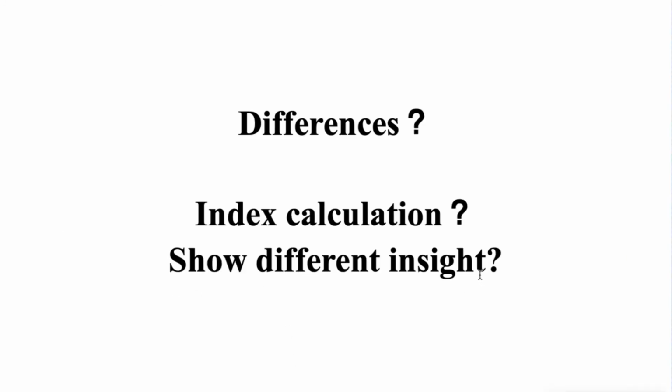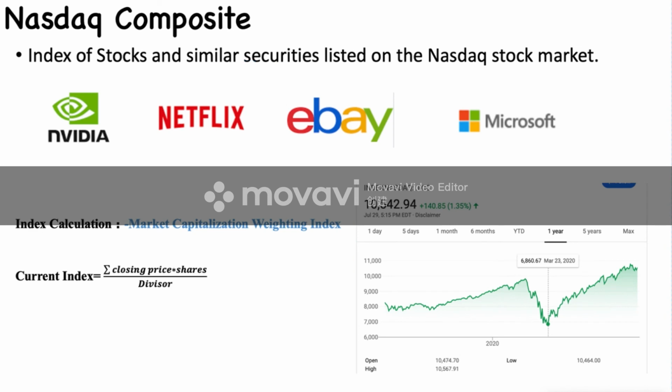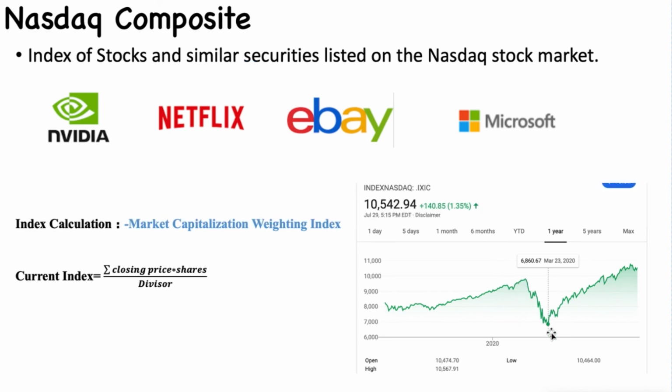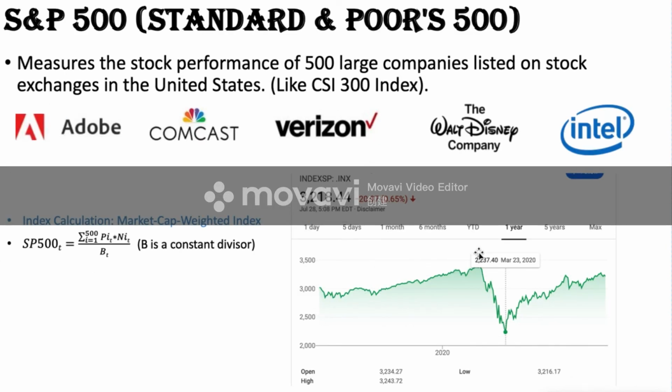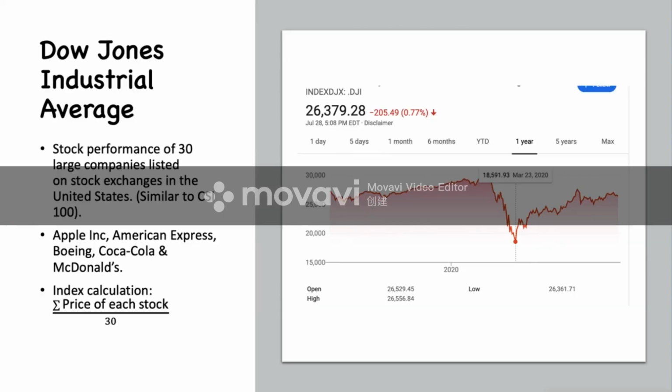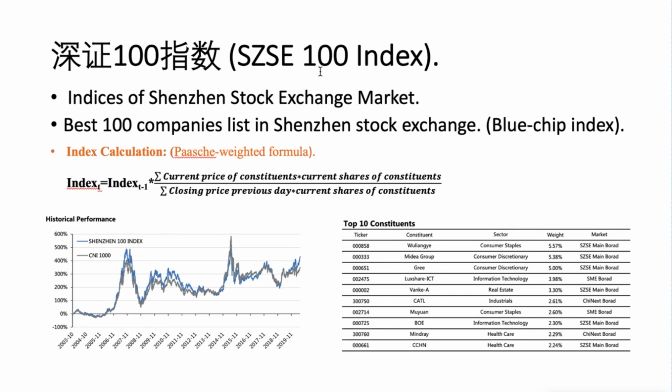Do they show different insight? My answer is no. The only thing I could find is that US stock is actually more stable than Chinese stock. Let's go back to see the Nasdaq. Before a big jump right here, we can see that the trend was pretty smooth. Even after is pretty smooth. The S&P 500 smooth after smooth. The Dow Jones smooth. If we look at the Chinese stock market, here is the Shenzhen 100 index.